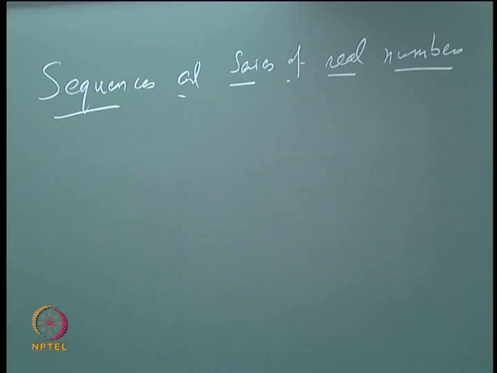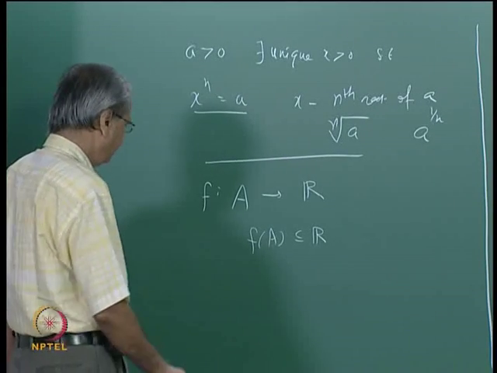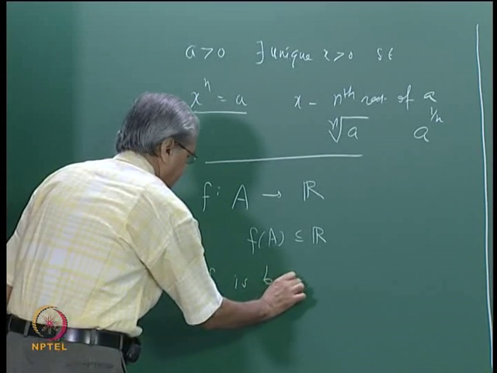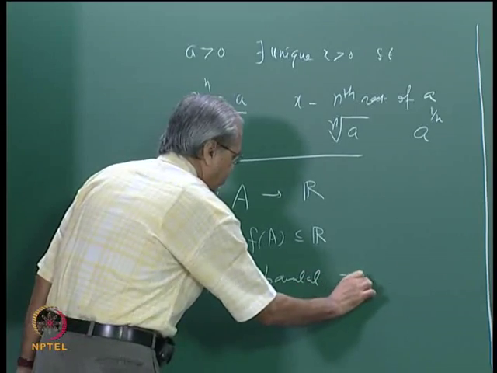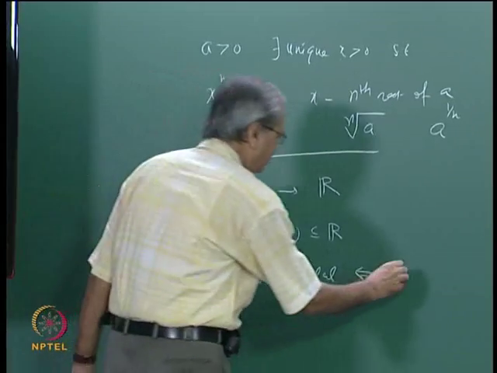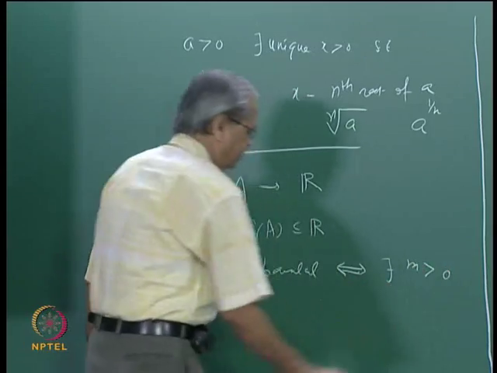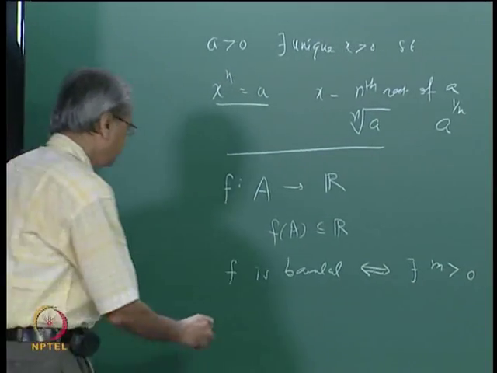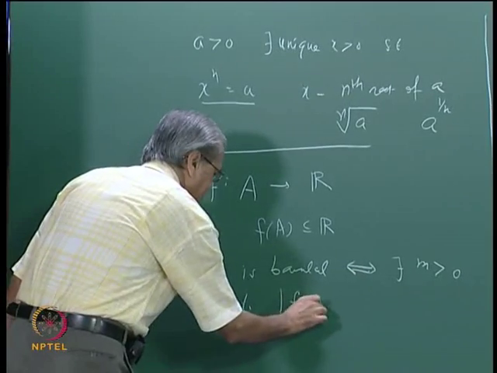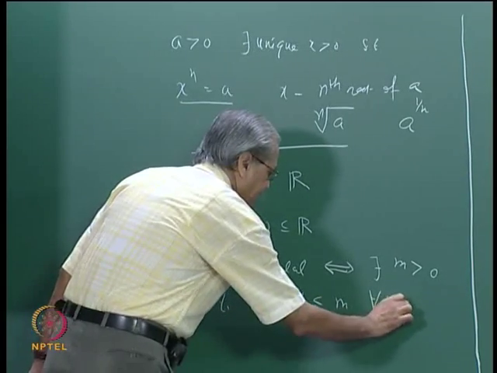Now before going to that, let us also make one more observation here, and that is the following. Show that f is bounded if and only if there exists a number M bigger than 0 such that mod of f(x) is less than or equal to M for every x in A.